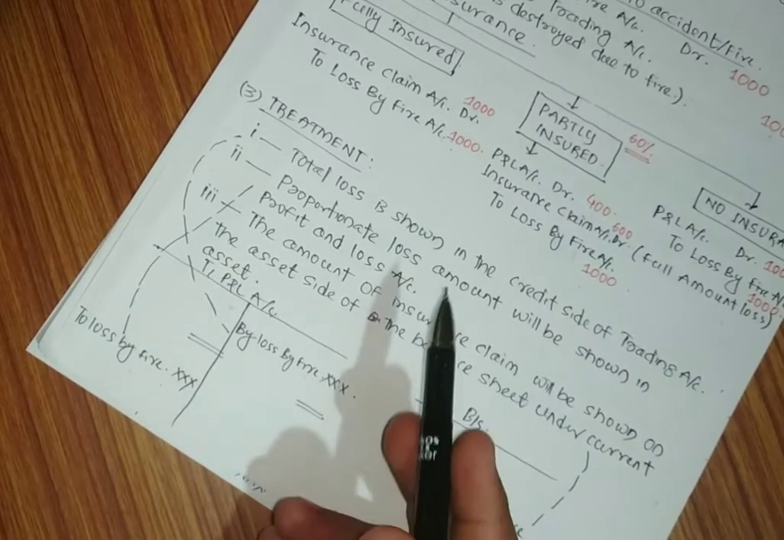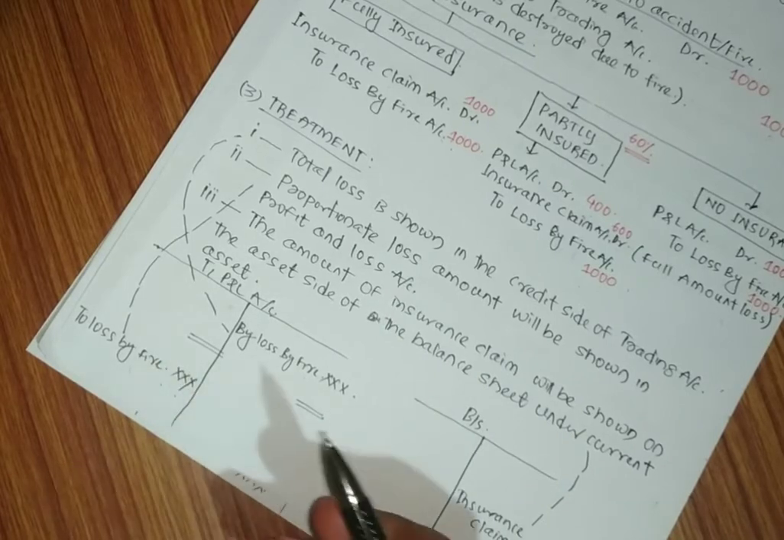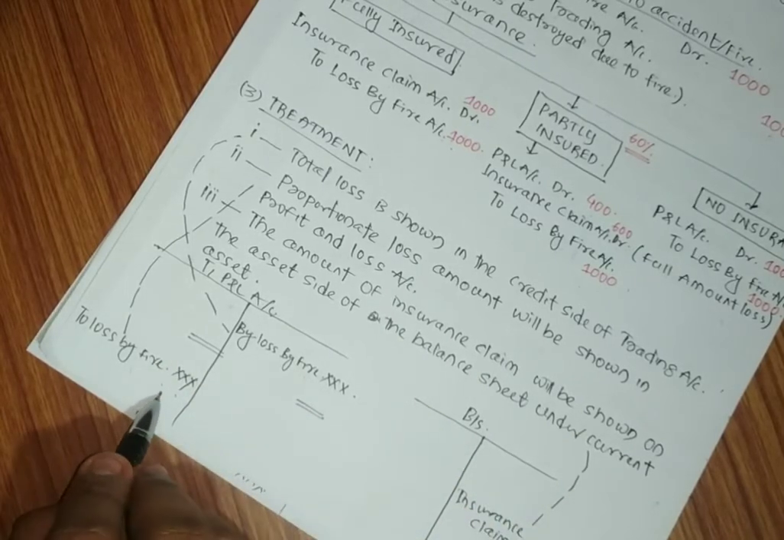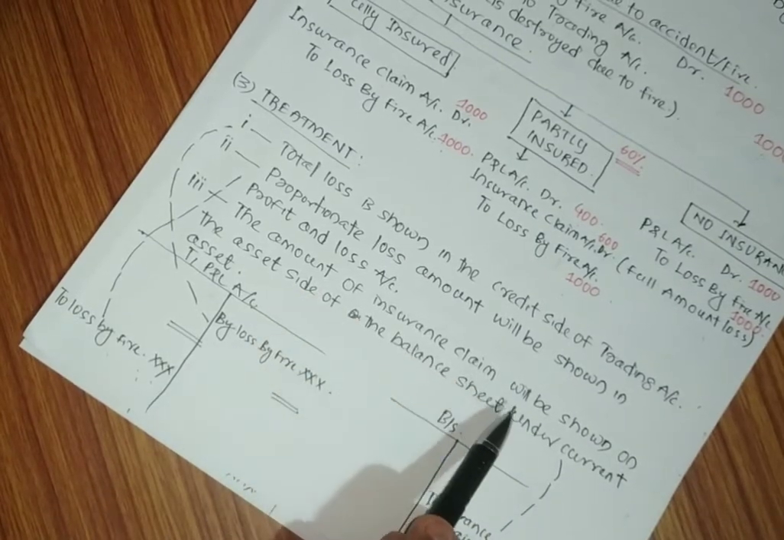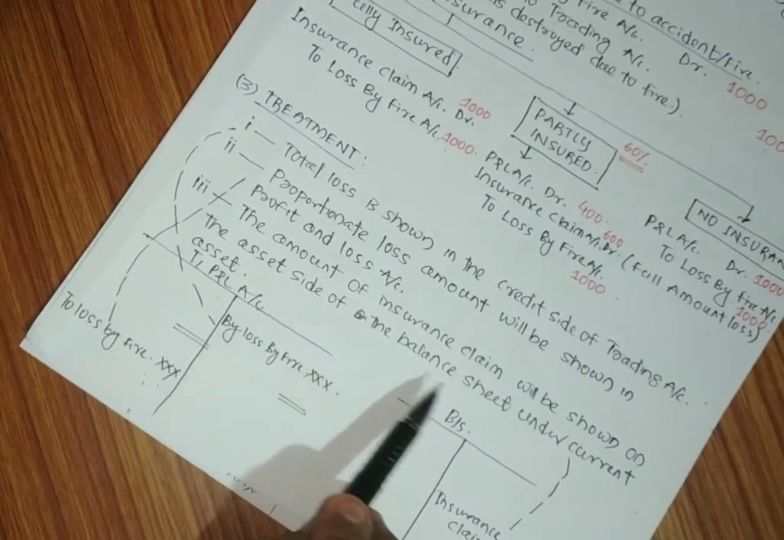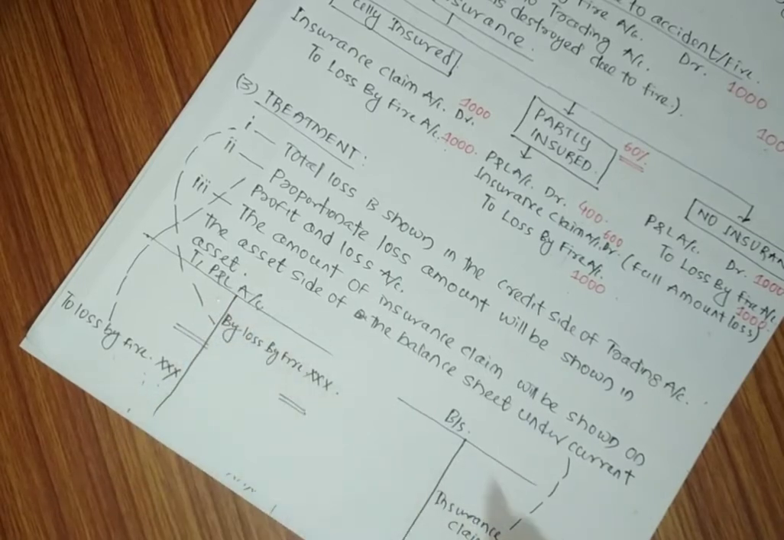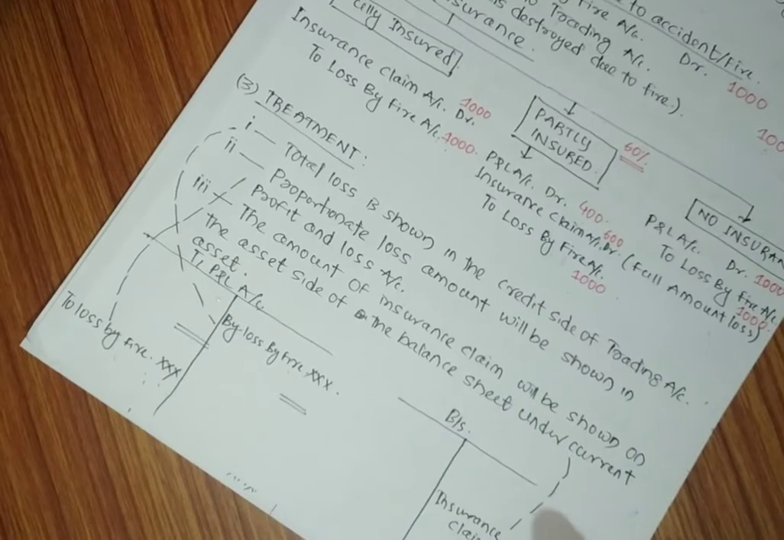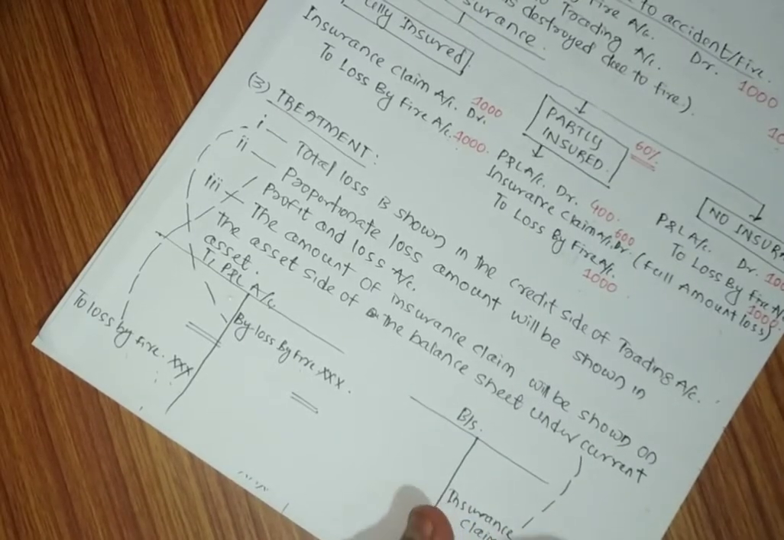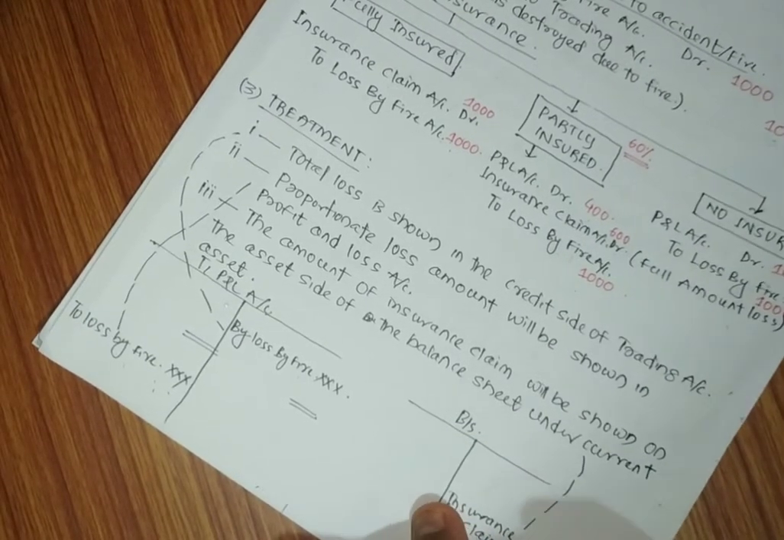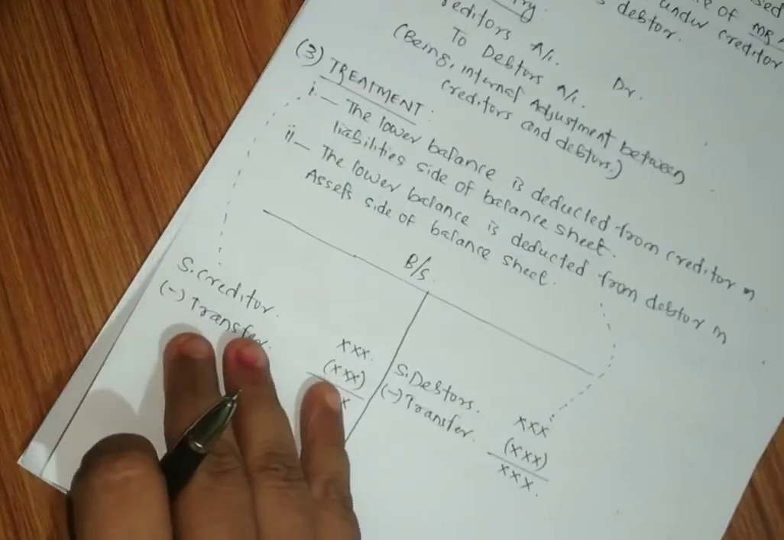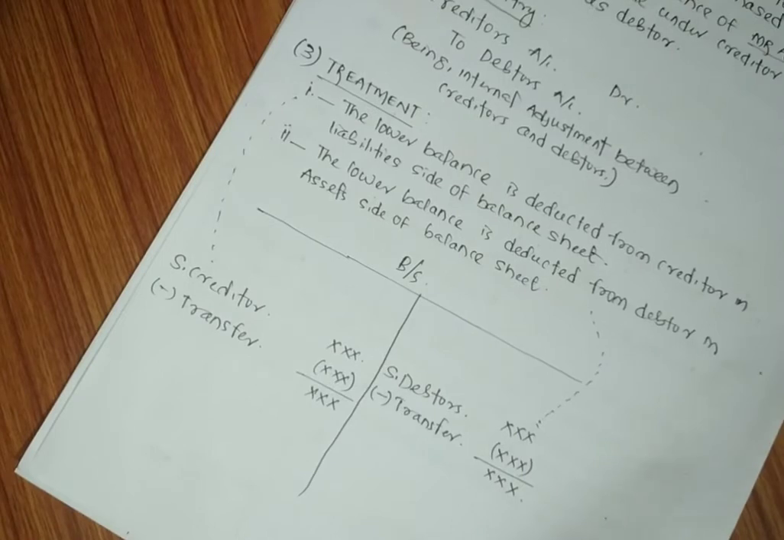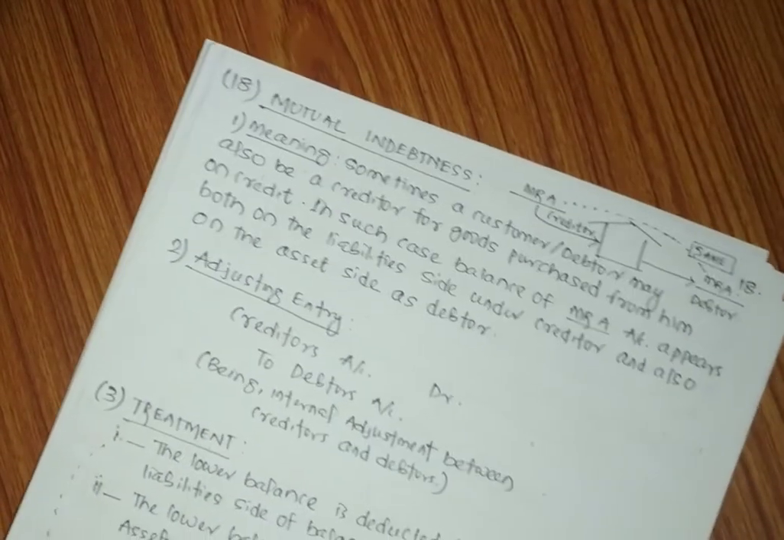In case of partial insurance, the amount of loss, and in case of no insurance, it will be the full value. And the third one, the amount of insurance claim will be shown on the asset side of the balance sheet under the current assets. So actually under the debtors, it will be shown as insurance claim, because the insurance company promised us to compensate our loss. It is one of the important adjustments. Remember it.